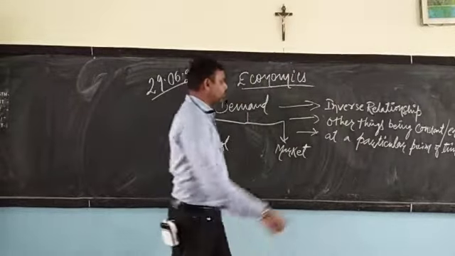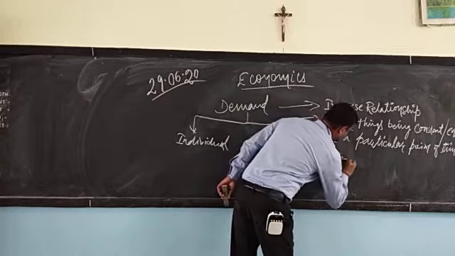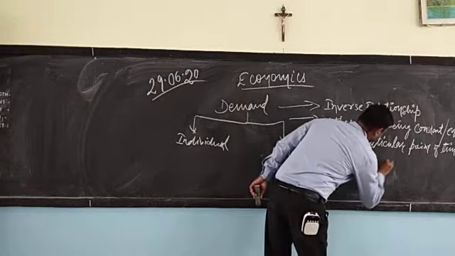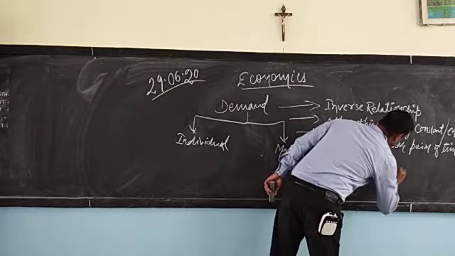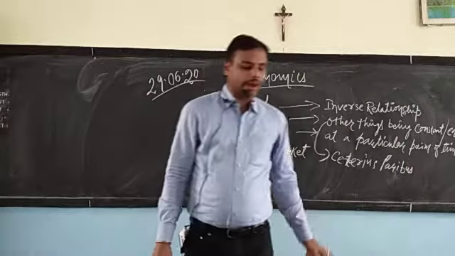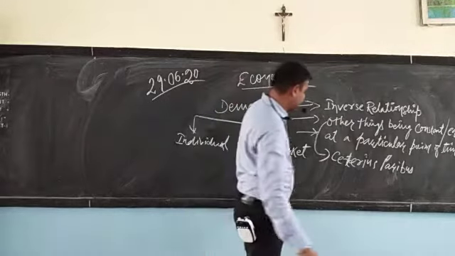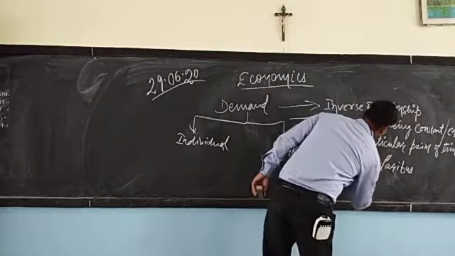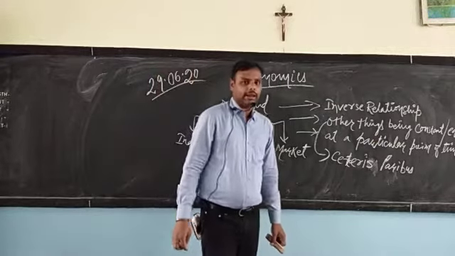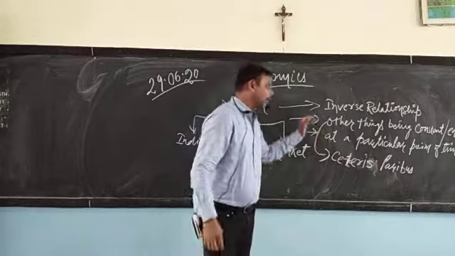You need to write this word, ceteris paribus. C-E-T-E-R-I-S, ceteris paribus, P-A-R-I-B-U-S. It is a Latin phrase. It means other things being equal.